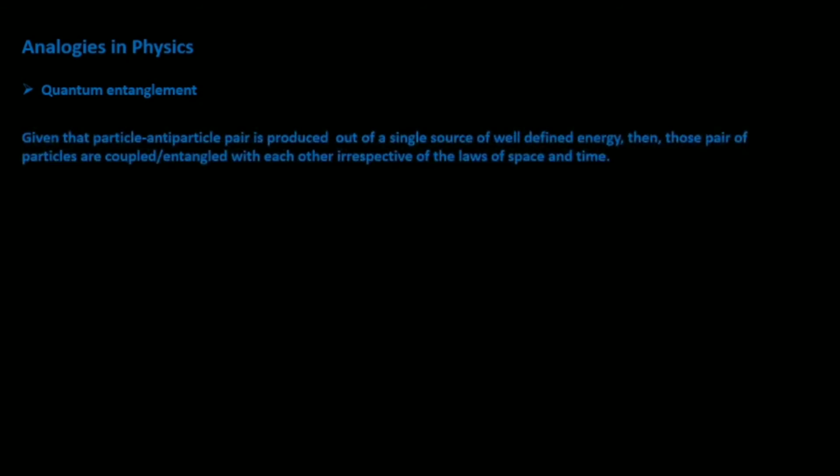It states that given that the particle-antiparticle pair is produced out of a single source of well-defined energy, then that pair of particles are entangled with each other irrespective of the loss of space and time. Now, what do I mean by well-defined source of energy?